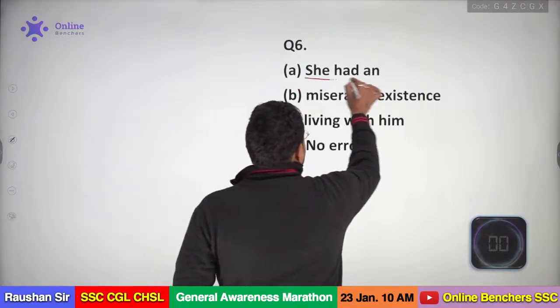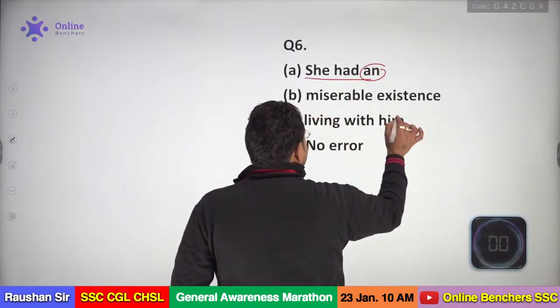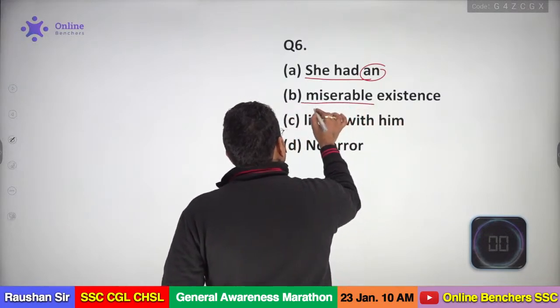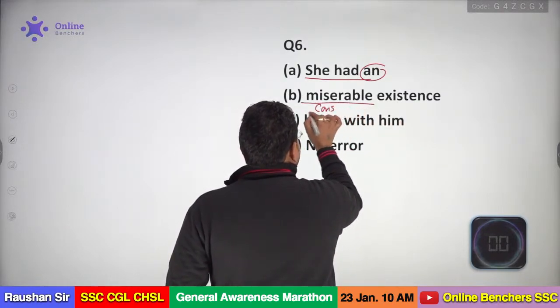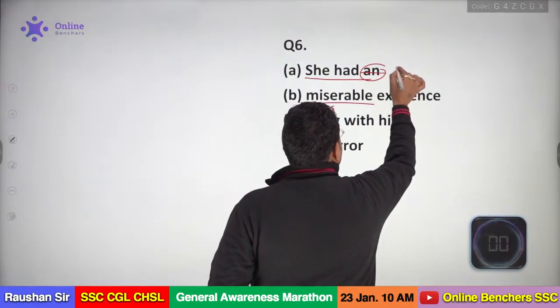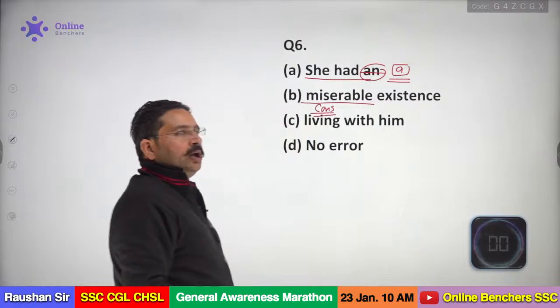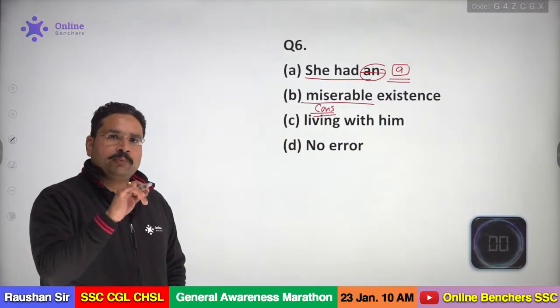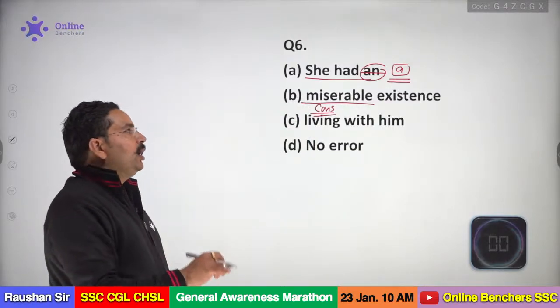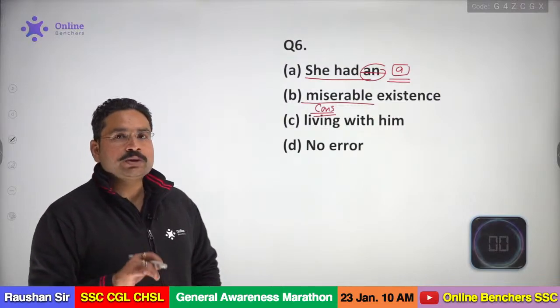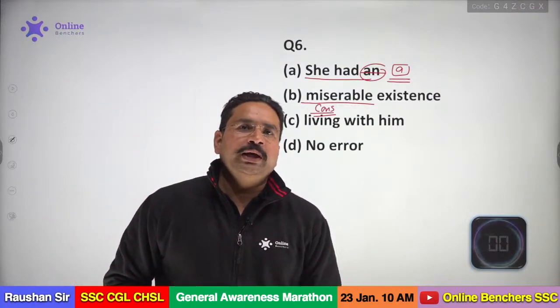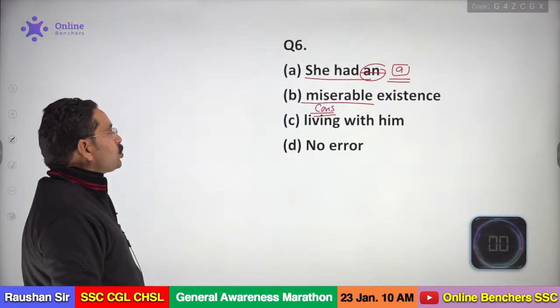She had a miserable existence. Miserable. There we have the sound of a consonant, and if that is the sound of a consonant, the article a will be the correct answer. We can't use an here. We use an before the sound of a vowel. Before a vowel sound we use an, and before a consonant sound we use a. Okay, so the easiest one, I think, my dear.